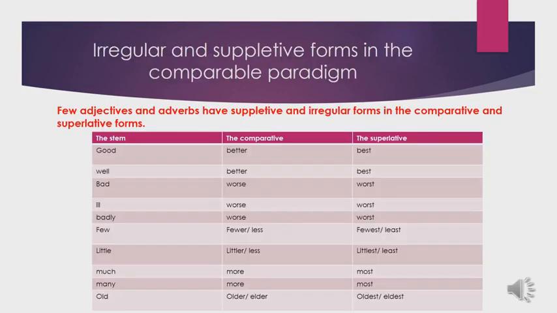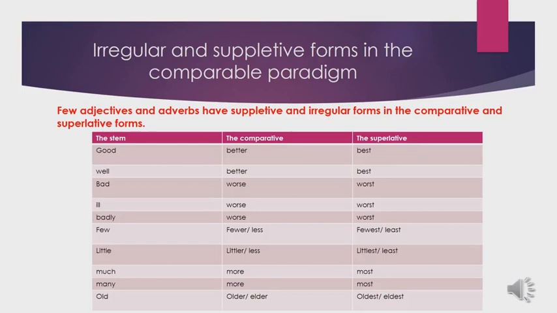In the comparable paradigm, we can have irregular and suppletive forms because a few adjectives and adverbs have suppletive and irregular forms in the comparative and superlative positions. Let's have some examples. For example, the adjective good. In the stem position, we have good.